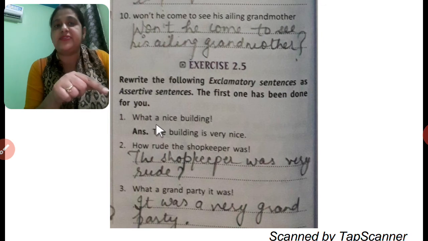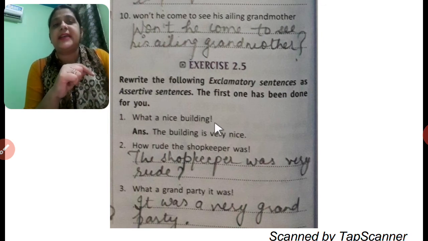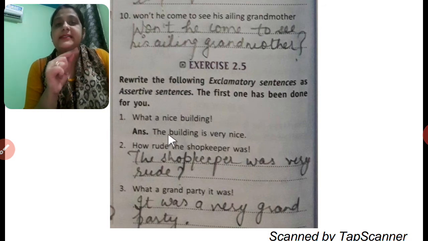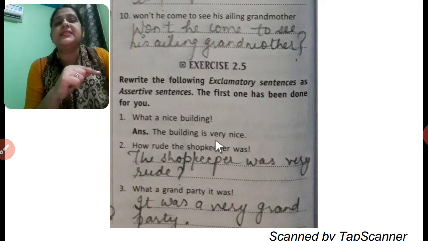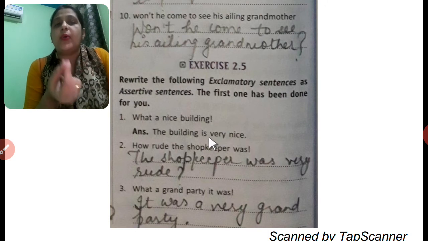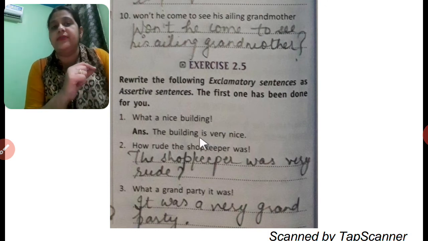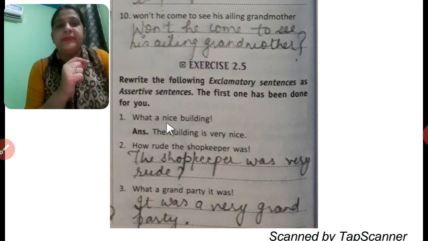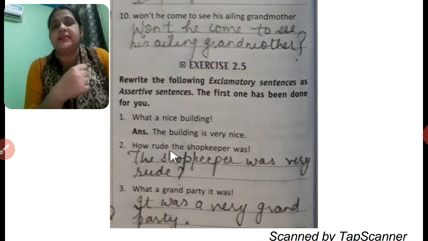It's an exclamatory sentence because it's starting with the WH family word and there is an exclamation sign at the end of the sentence. But we will write it as a statement. How? The building is very nice. The word what will change into very or quite. These kinds of words we can add in place of what, how. Okay.